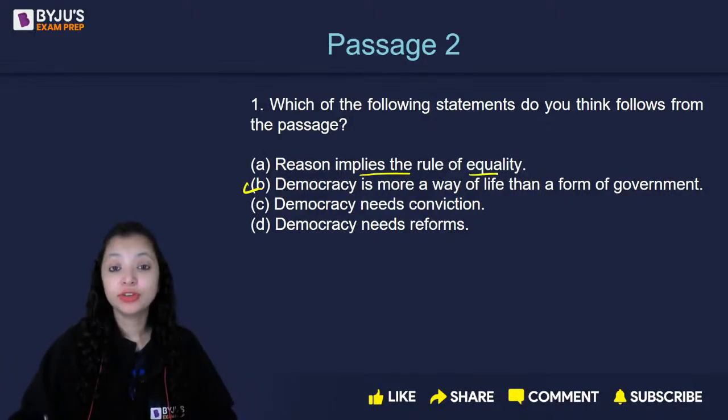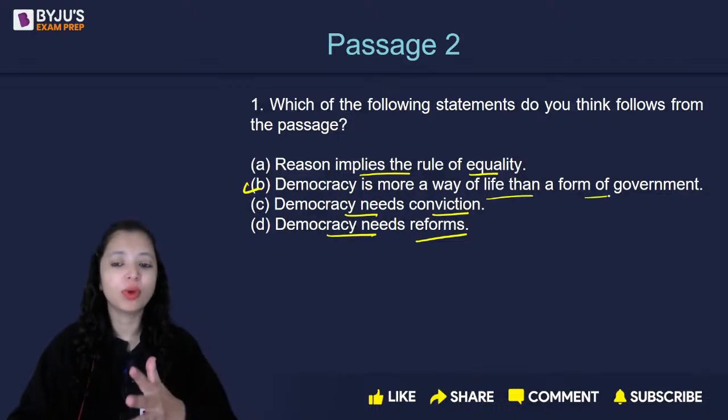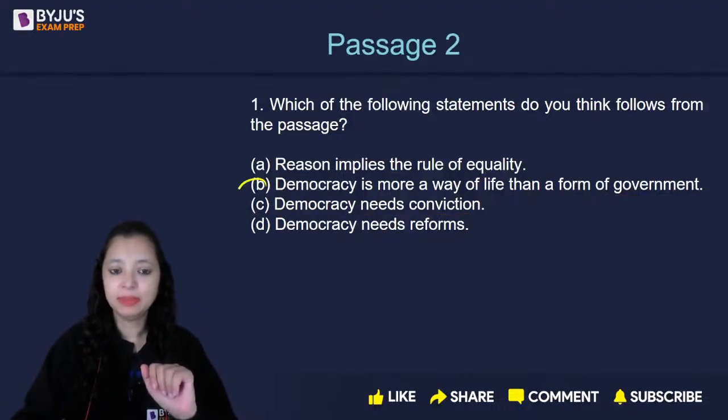Reason implies the rule of equality? No, reason implies the rule of science. Democracy needs conviction. Everyone has conviction. We just need to apply that. Democracy needs reforms? Maybe, maybe not. But certainly, democracy is more of a way of life than a form of governance. B is the correct answer.